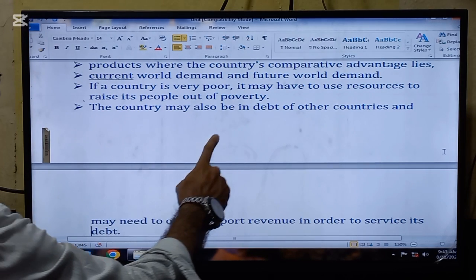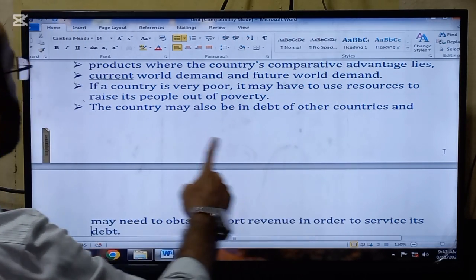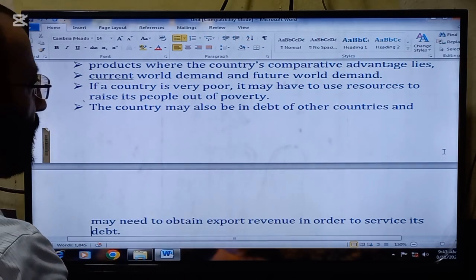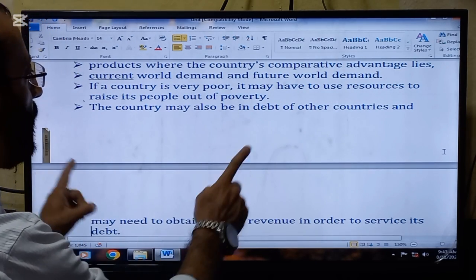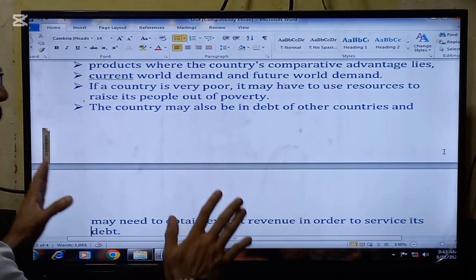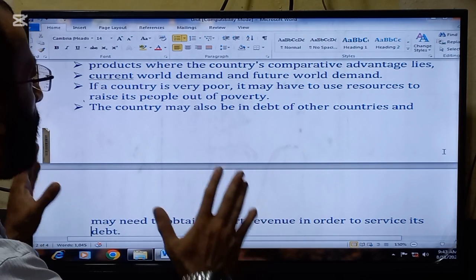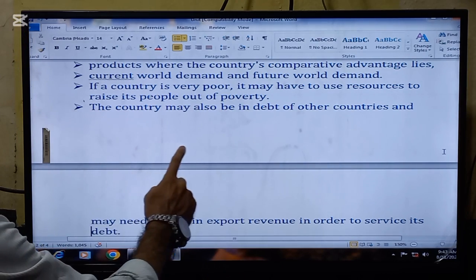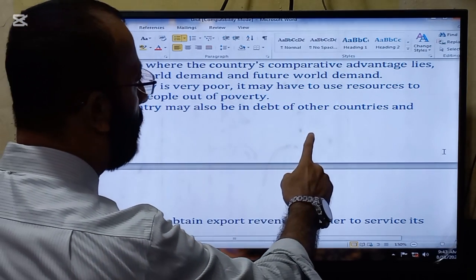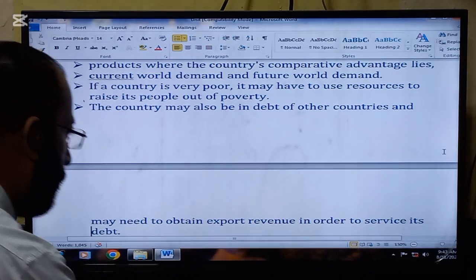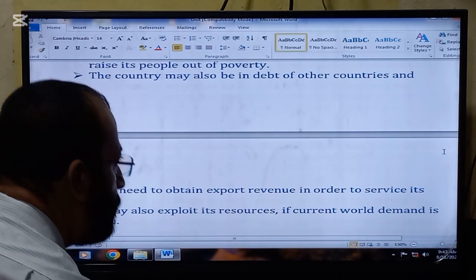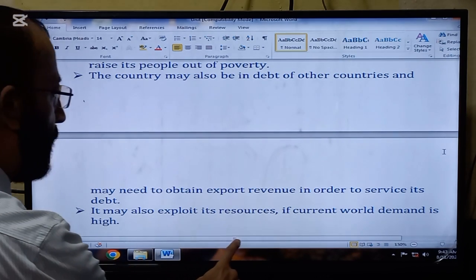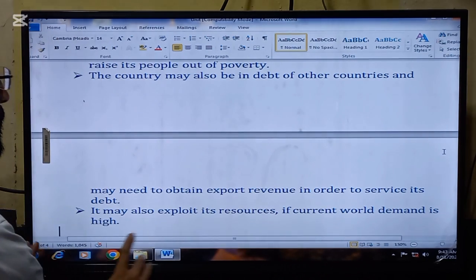If a country is very poor, it may have to use resources to raise its people out of poverty. So these are very understandable points. These are the points which will affect whether the country should conserve or exploit the resources. The country may also be in debt to other countries and may need to obtain export revenue in order to service its debt. It may also exploit its resources if current world demand is high.